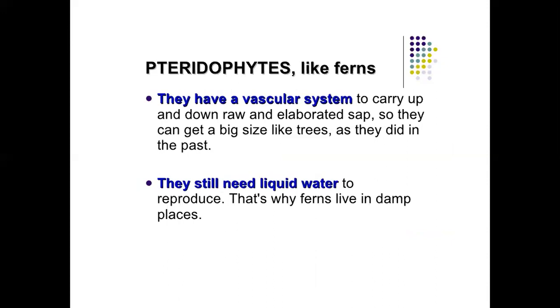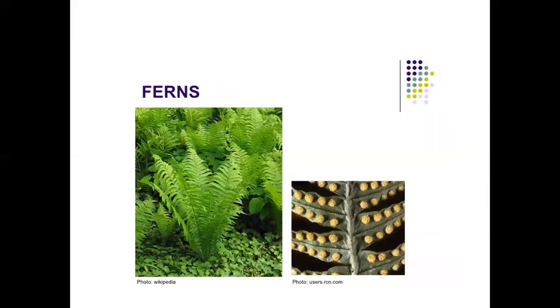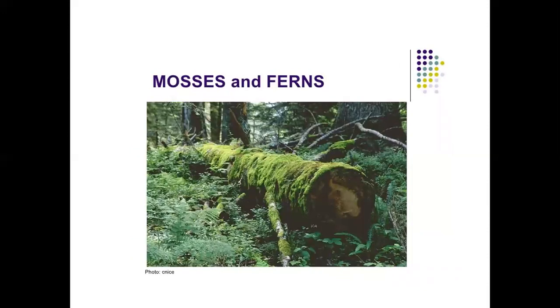Pteridophytes have a vascular system to carry up and down raw and elaborated sap so they can get a big size like a tree, as they did in the past. They still need liquid water to reproduce. That is why ferns live in damp places. These are some pictures of ferns, mosses and ferns.